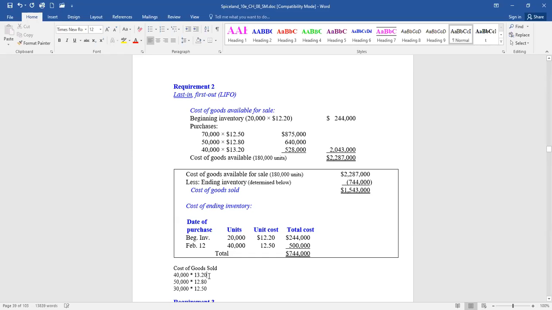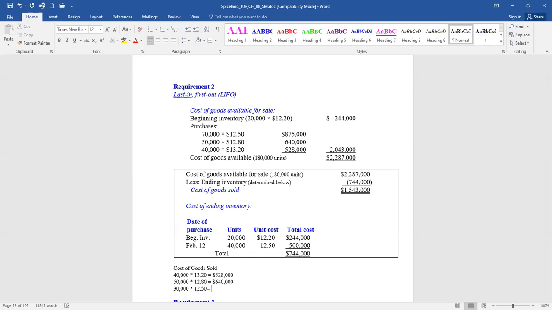So we would multiply each one of these out. 528,000. Then we have the 50,000 at $12.80, 640,000. Then we have the 30,000 at $12.50.